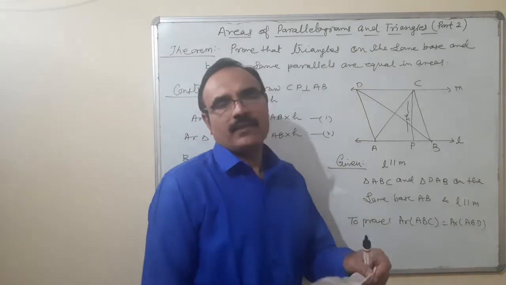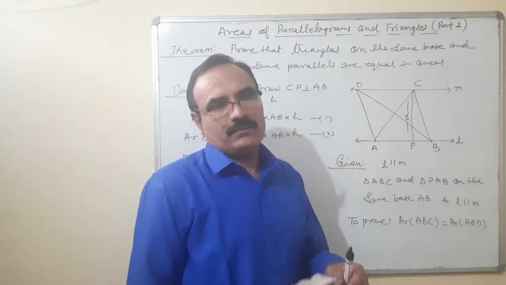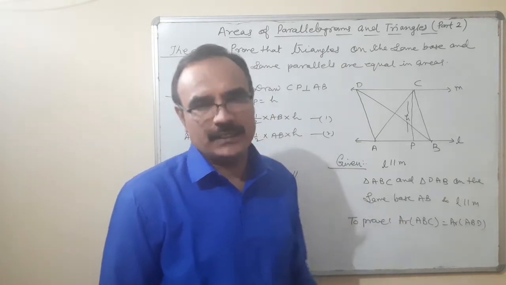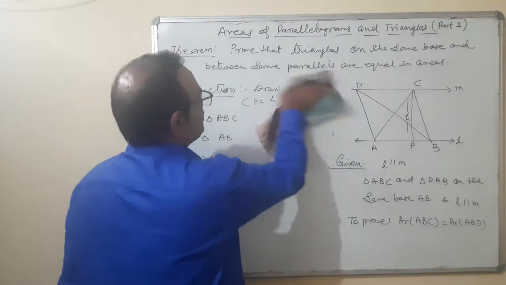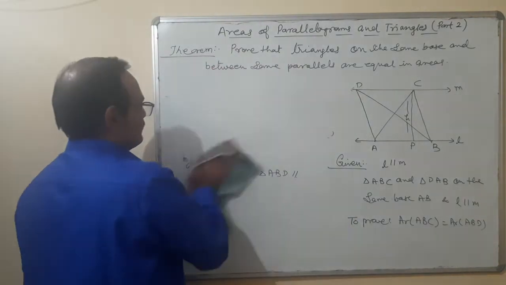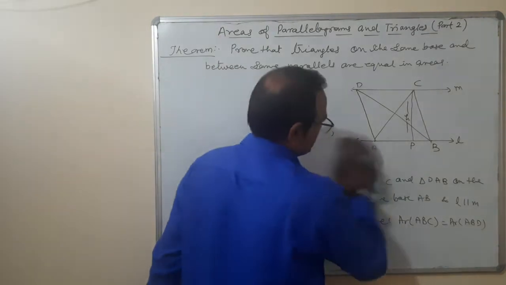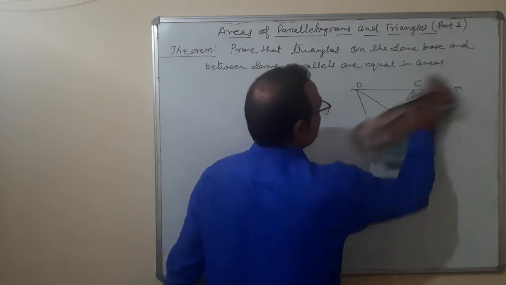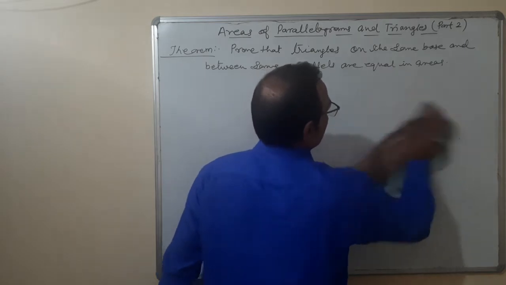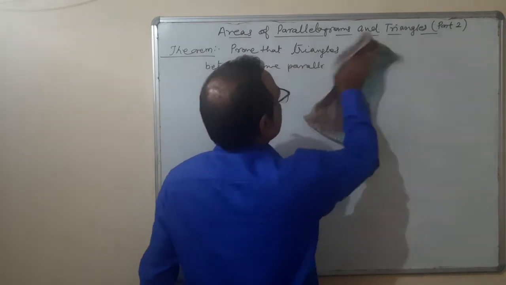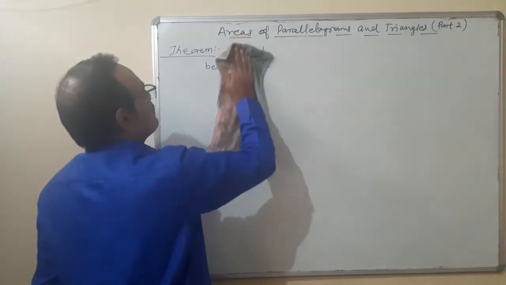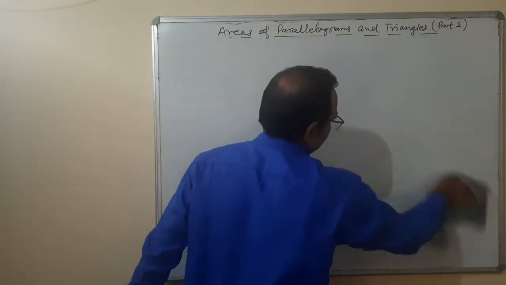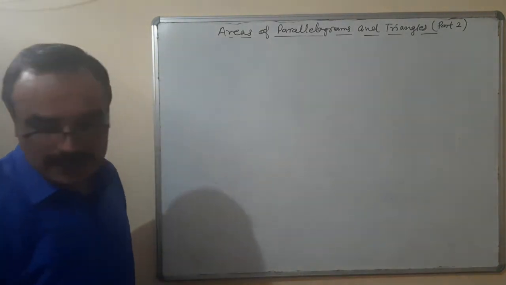And the question is, prove that the median of a triangle divides it into two triangles of equal areas. Okay. Do you know what a median is? A median is a line which divides the base into two equal parts. This is actually a question, an example in your NCERT book, but you will use this as a theorem also, because sometimes we will use its result directly.